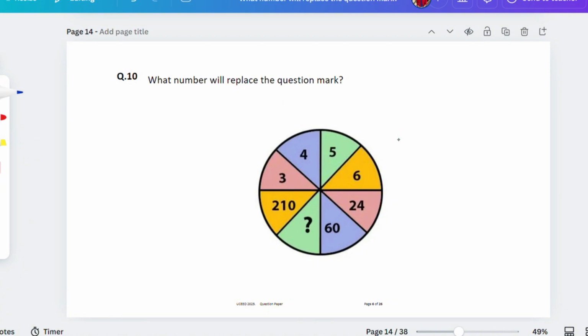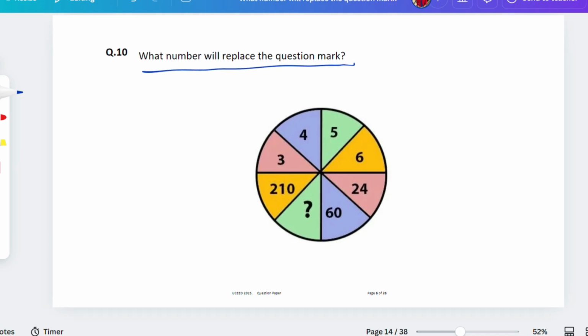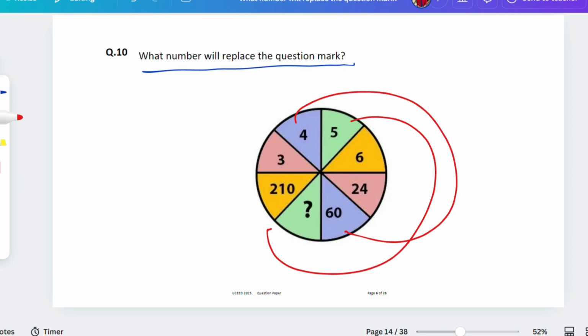What number will replace the question mark? This one is really tricky. If you directly know or have solved these types of questions, it will be very easy for you. If not, it's a little hard to solve. Let's see what we can do. 3, 4, 5, 6, 24, 60. Could we do anything like this? You can see the connection. Green to green, blue to blue might be, this would be pink to pink, and then yellow to yellow.